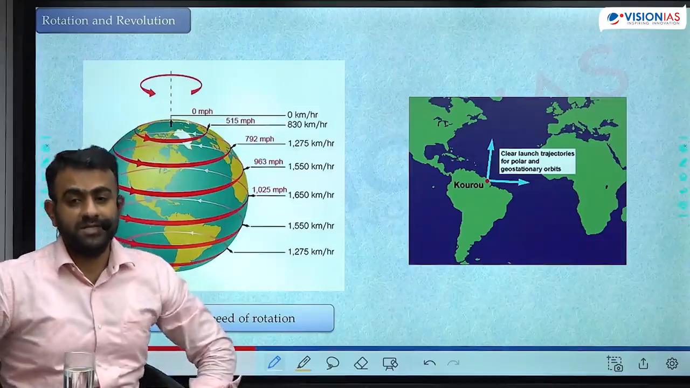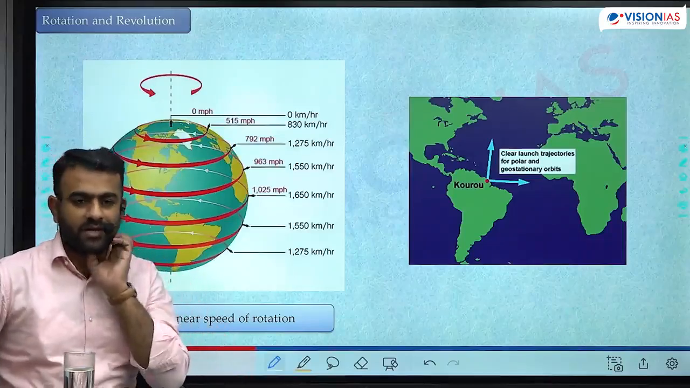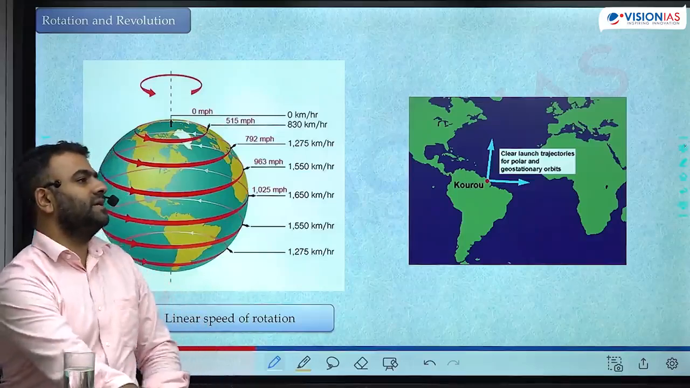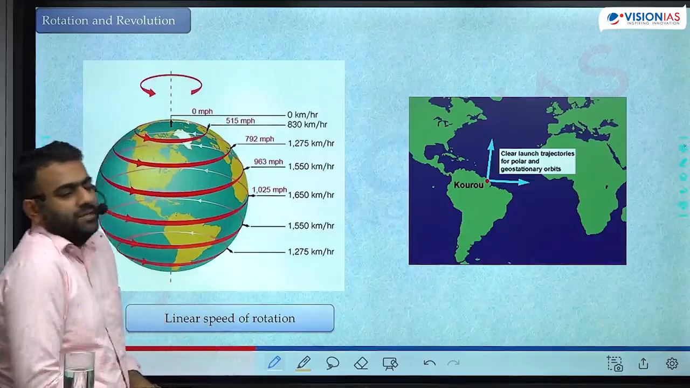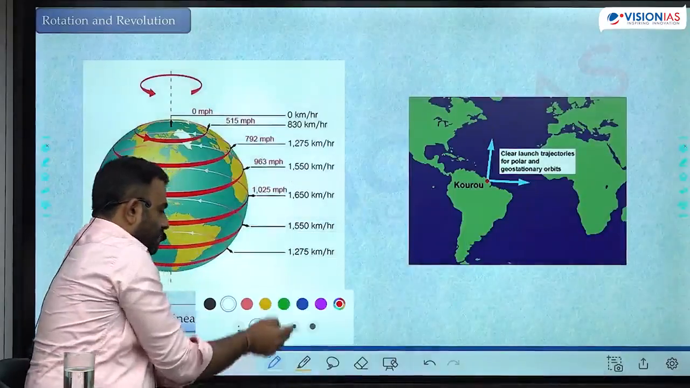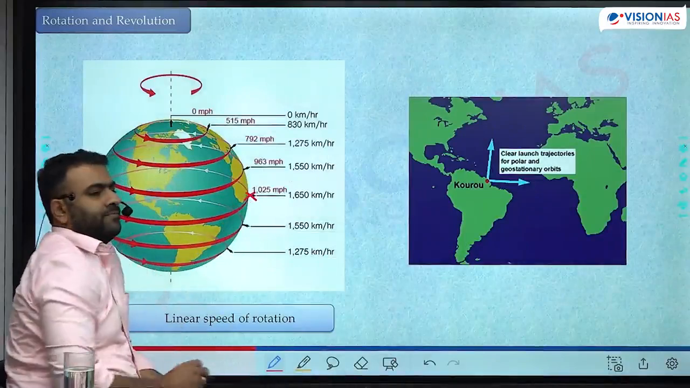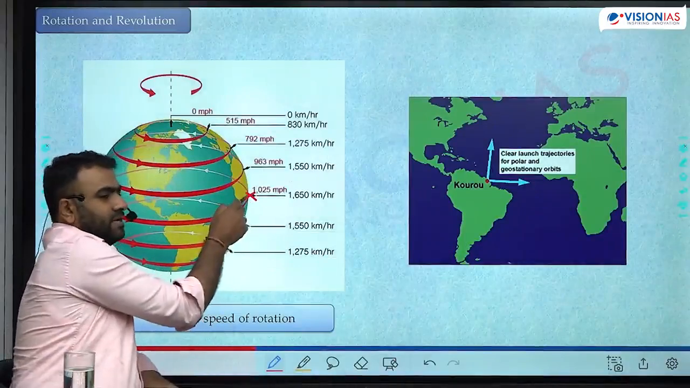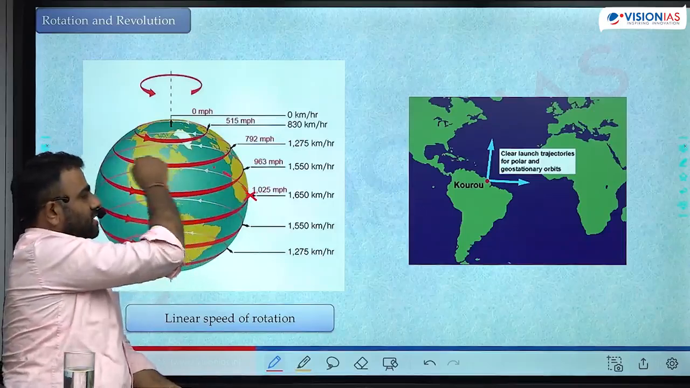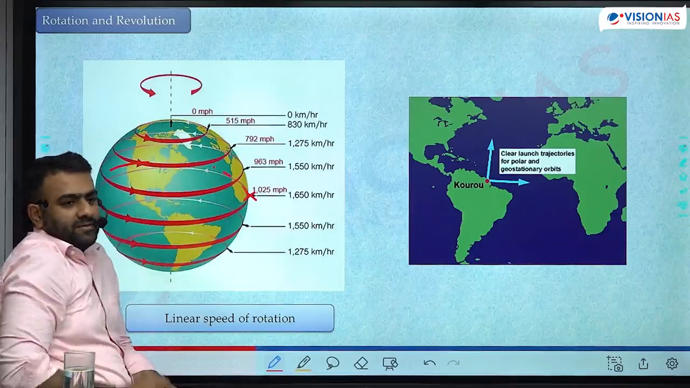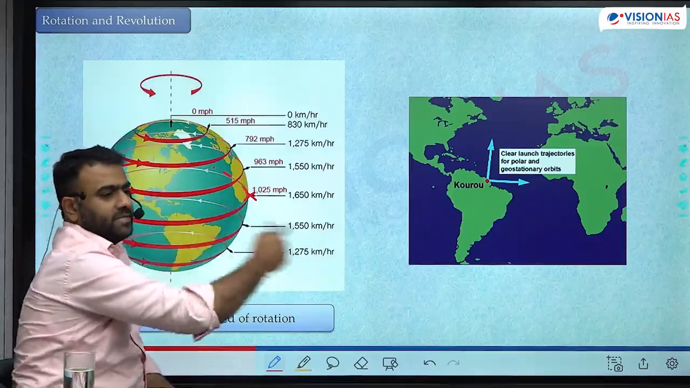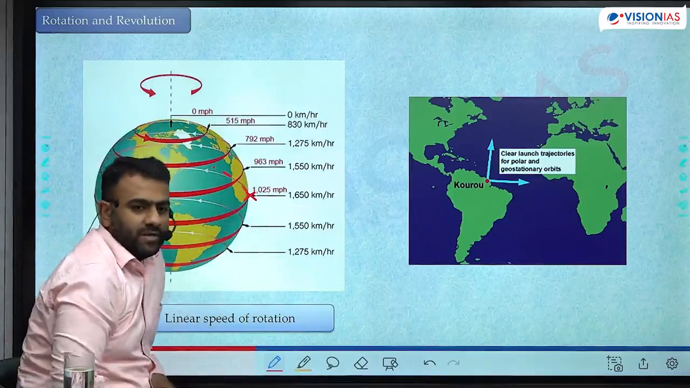However, the linear speed changes. How will you calculate the linear speed? Linear distance divided by time taken. Here the linear distance during the rotation is actually the circumference of that particular latitude. If you are standing here, in 23 hours 56 minutes you would have traveled a distance equal to the length of the equator. You would have gone like this and come back.